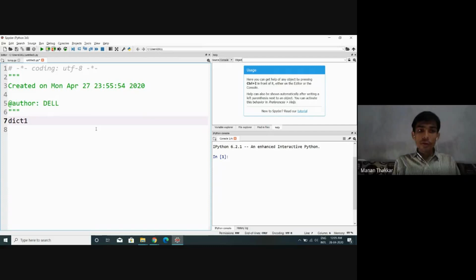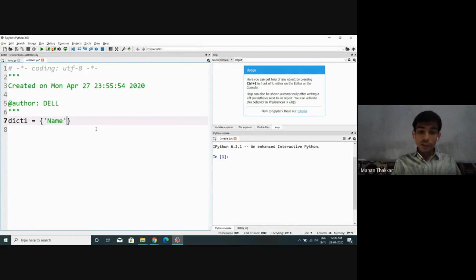Let's consider we have one variable of dictionary type, let's say dict1. In the way that in a list we enclose a collection of elements inside square brackets, and in a tuple we enclose elements in opening and closing parentheses, in a similar way, to create a dictionary we need to enclose a collection of key value pair combinations inside opening and closing curly braces. Look at this, I have taken opening and closing curly braces. In between, let me take a few key value pair combinations.